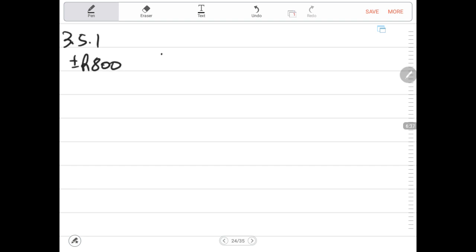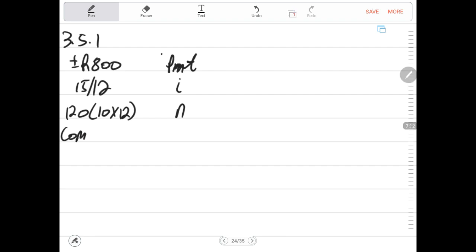Then plus minus an amount of 800. Then we say this is our PMT. We want to know how much is in the account before the 15th payment or withdrawal takes place. Now this is our interest. Our interest is still 15% divided by 12, compounded monthly. Our N is 120, which is 10 years times 12, because this person will receive 800 every month for the next 10 years, which is 120 months.